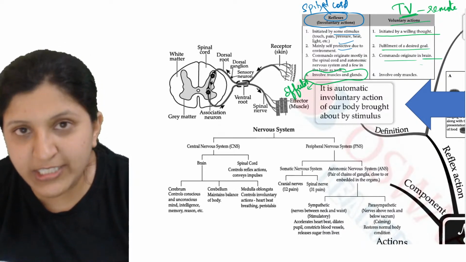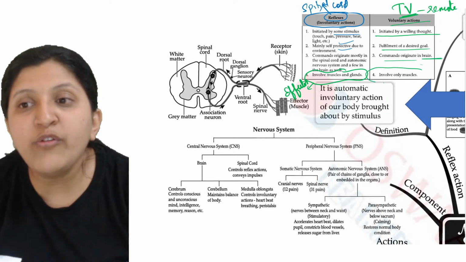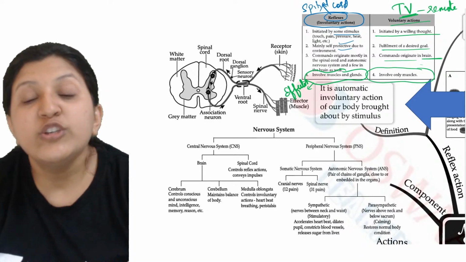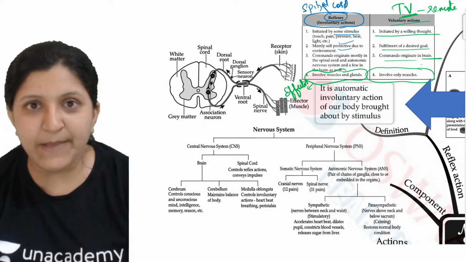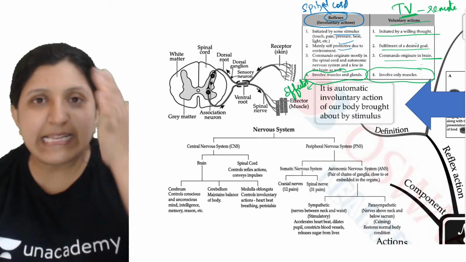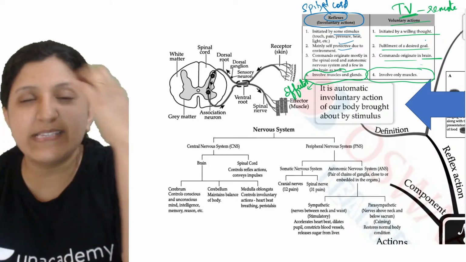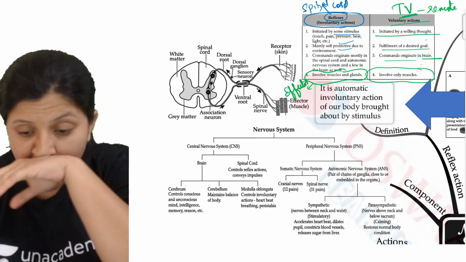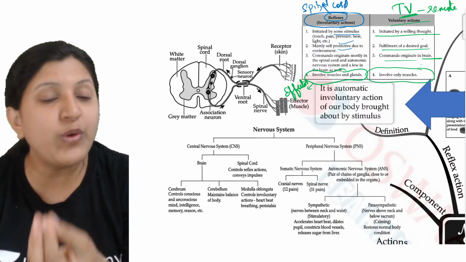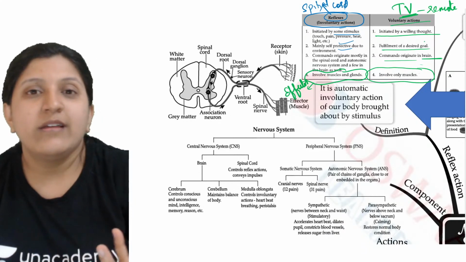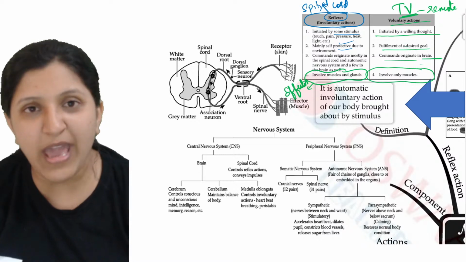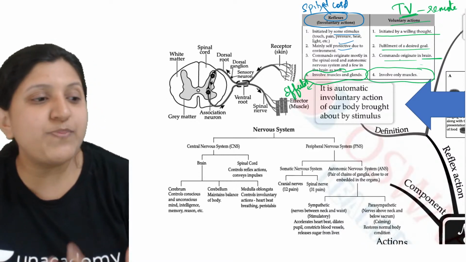Commands originate in the brain and involve only the muscles. So muscle involvement is there. That is because you cannot say, let's say there is a salivary gland, or a sweat gland. In all these cases, you cannot tell the sweat gland to produce sweat. Even if you say it, nothing is going to happen. Same with respect to endocrine glands.